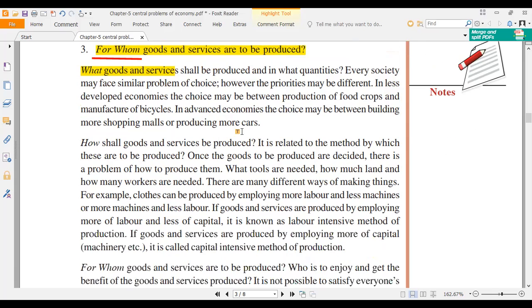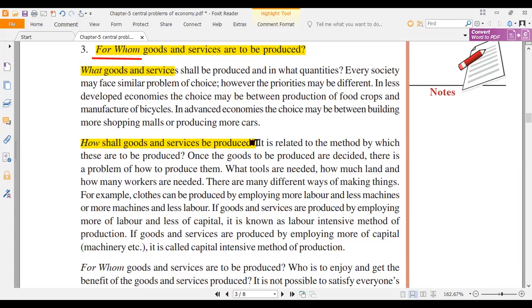Next is how the goods and services shall be produced. Means what? How will you produce? You go to agarbatti industries, for example, or clothing industries, silk weaving and all. Dharmavaram silk in Andhra Pradesh is very famous, Kanchi and Mysore silk sarees.